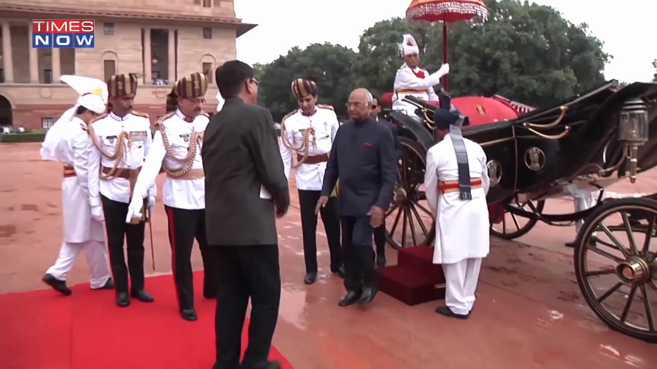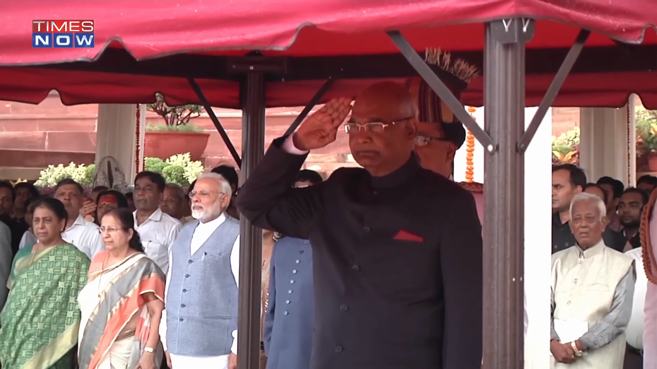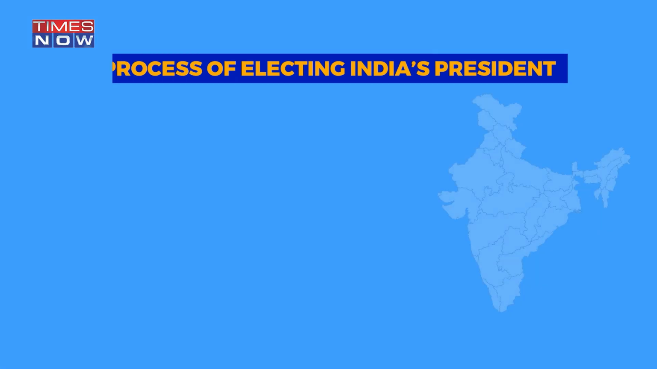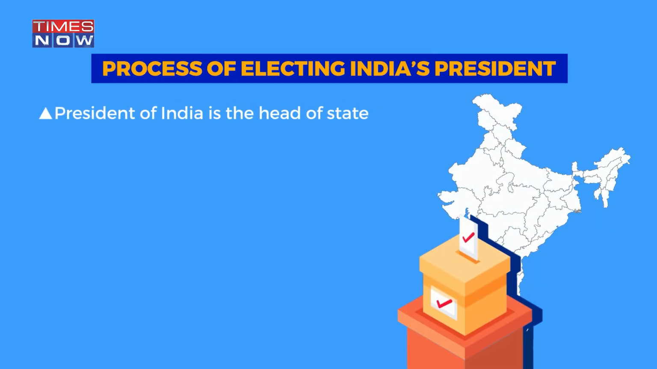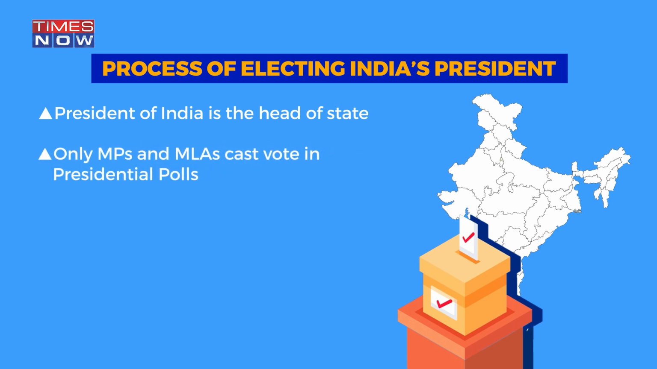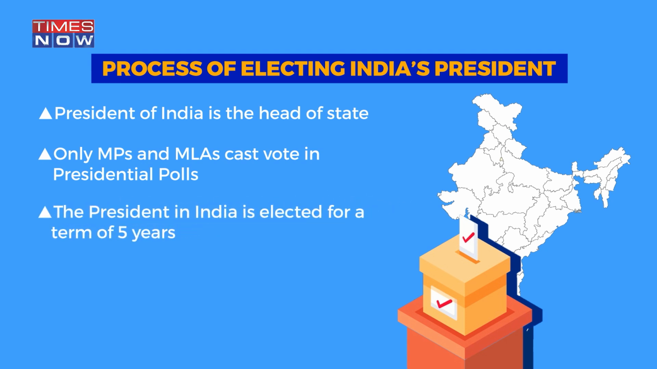The president in India is the head of state and the first citizen of the country. The president is elected by the members of parliament and members of legislative assemblies in all the states and union territories for a term of 5 years. However, nominated MPs are not allowed to vote in the presidential elections.